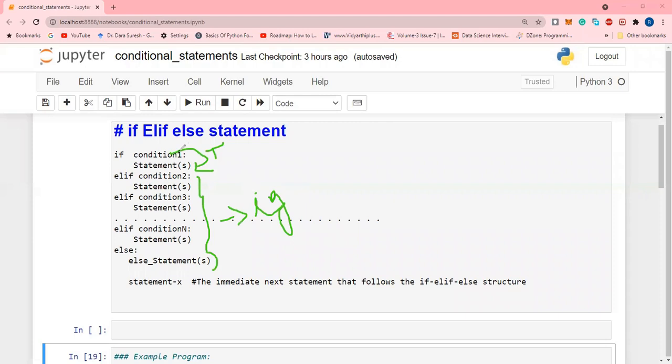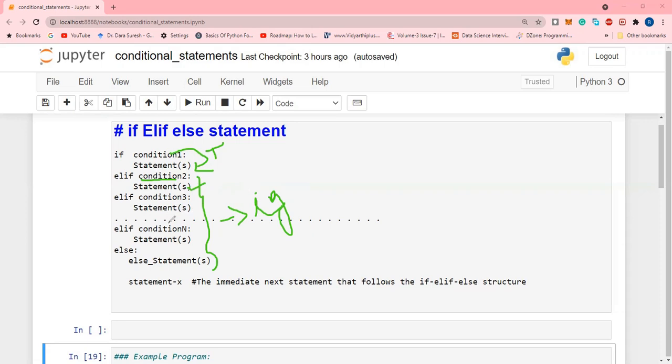If the condition is false, then condition 2 will be evaluated. If condition 2 is true, the statements are executed here, and the structure below will be ignored. If again it becomes false, condition 3 will be evaluated. If condition 3 is true, the statements will be executed here.